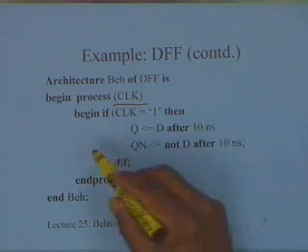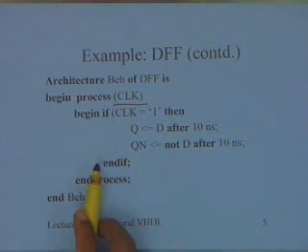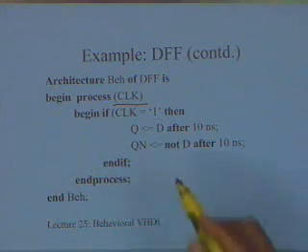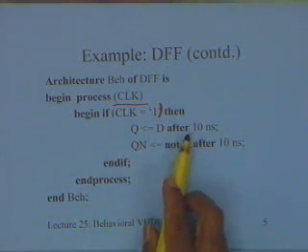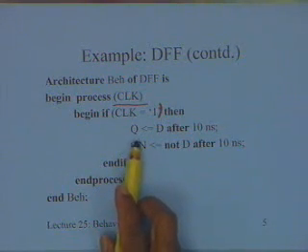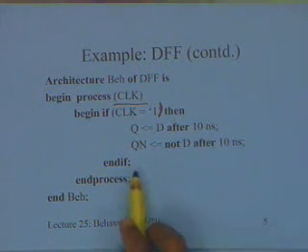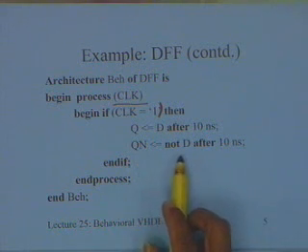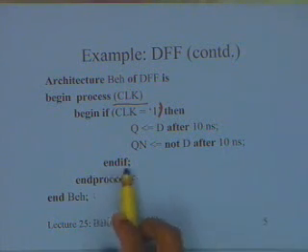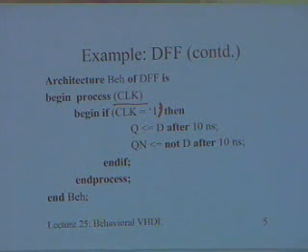Okay, I will come back to this. Let me just go through what this is doing, and then we will see this. Begin if clock equal to 1, then Q is assigned D after 10 nanosecond, and Qn is assigned not D after 10 nanosecond. End if, end process, end behavior.